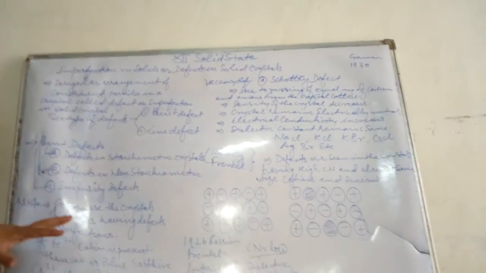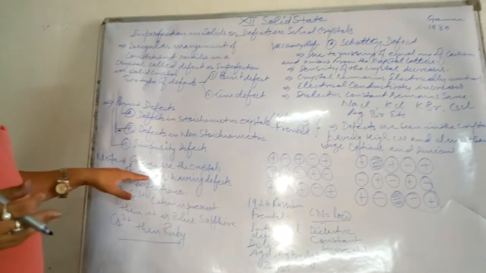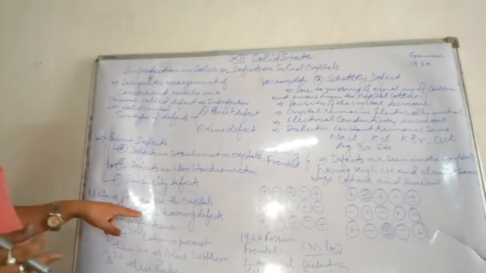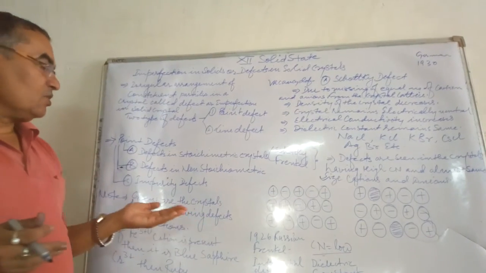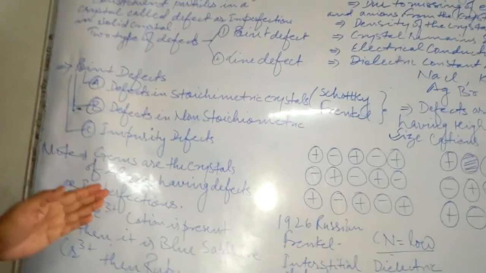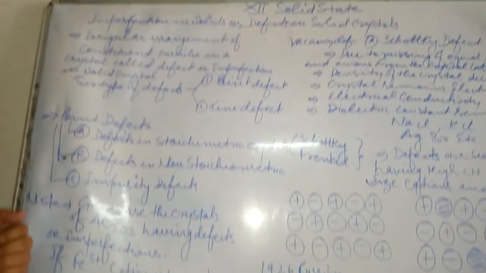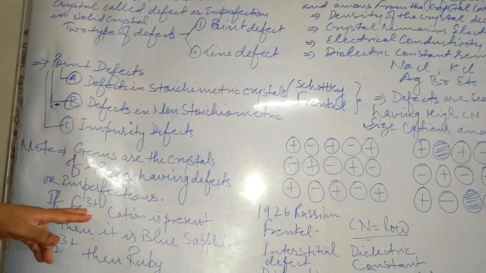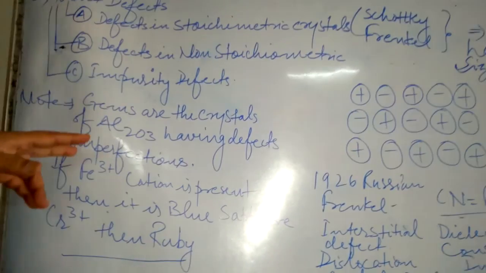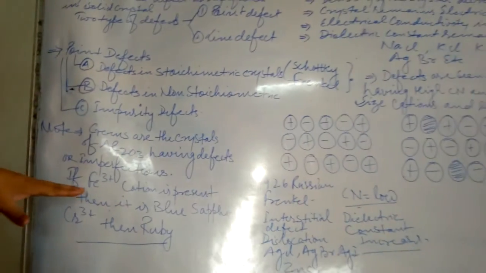Gems are crystals of Al2O3, aluminum oxide, so-called corundum. Suppose a few of the Al3+ cations are missing and, in place of these aluminum cations, Fe3+ cations are present. Then that Al2O3 crystal will be considered blue sapphire.